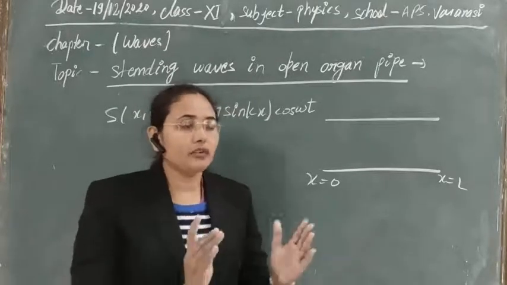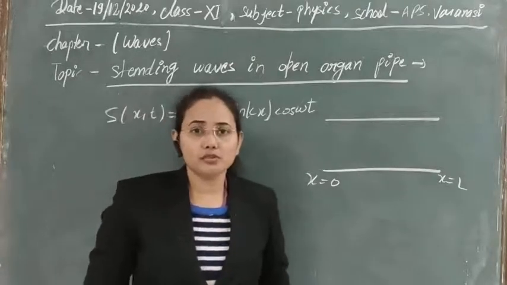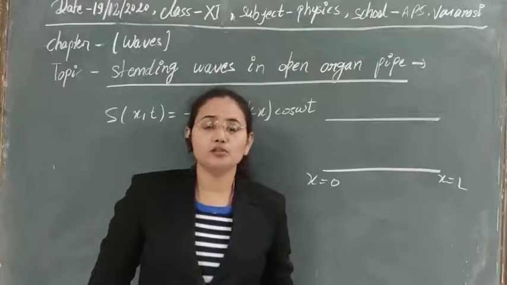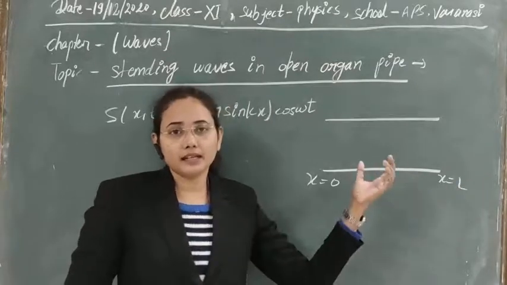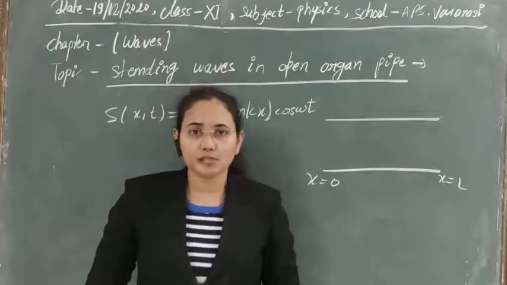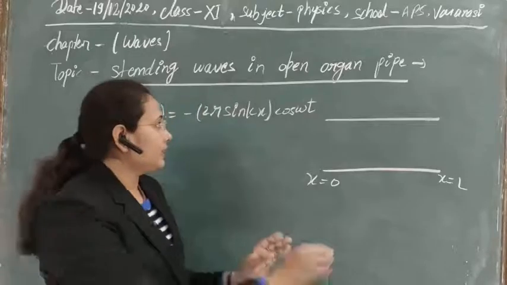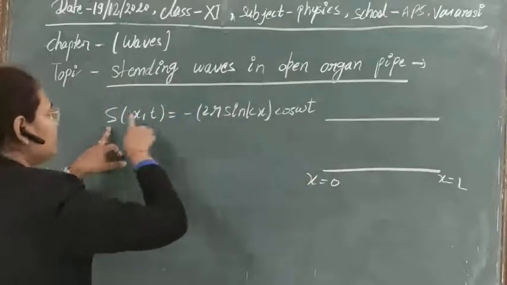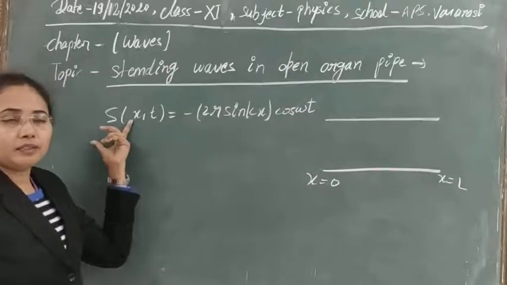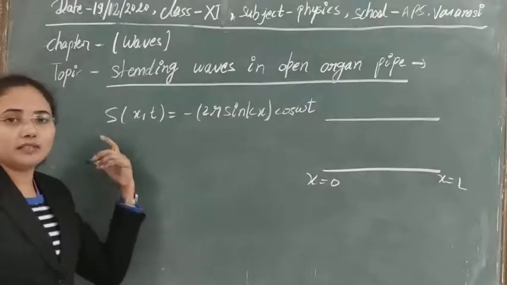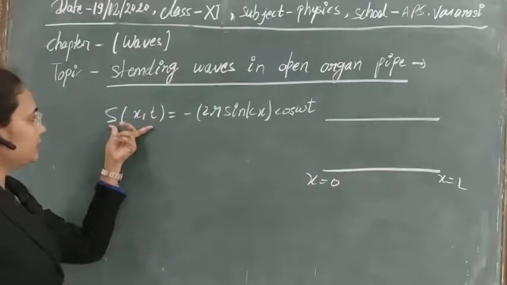If these two waves superimpose over each other, due to their superposition we get a new type of wave that is stationary, and this resultant can be obtained with the help of the superposition principle, that is y equal to y1 plus y2. You can solve it, and after solving we will get something like this. Here, in place of y, we have taken s, as the displacement of the particles in the same direction, so I have just denoted it by this.